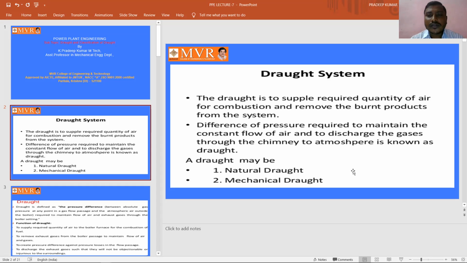The products which we get from the combustion should be discharged as gases through the chimney to atmosphere, which is the draft, which we can study in a simple manner.